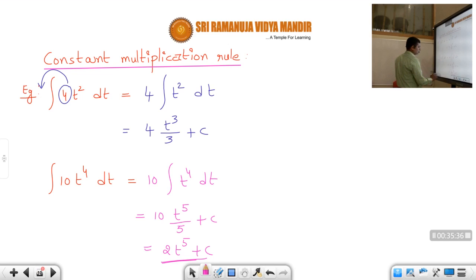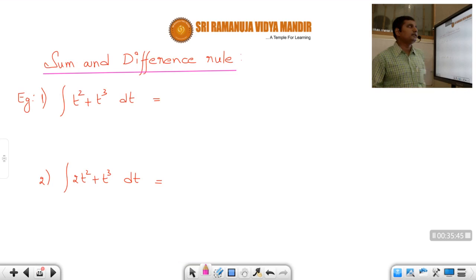Okay. Next one, the sum and difference rule. Okay, students. So the integral of t square plus t cube. Just like in differentiation also, suppose d by dt of t square plus t cube. How will you do it? Just separate the terms and then follow the rules of differentiation. So in the same way here also. Suppose, let's say, the integral of t square plus t cube. So what I'll do first, I'll separate the terms. Integral t square dt plus integral t cube dt. That's all. I separated the terms.